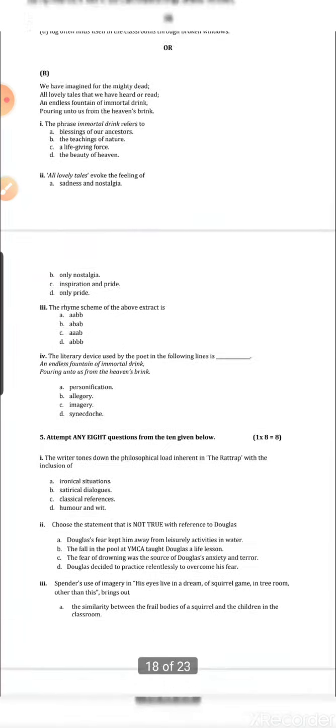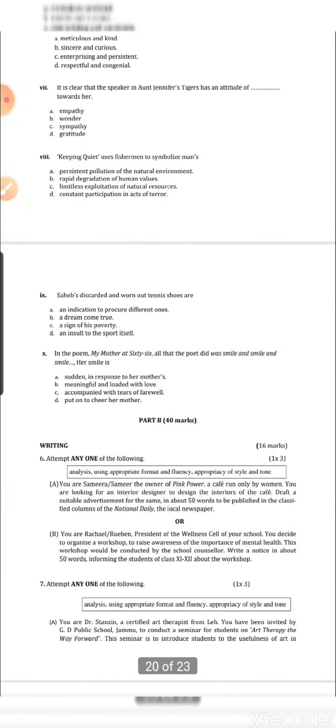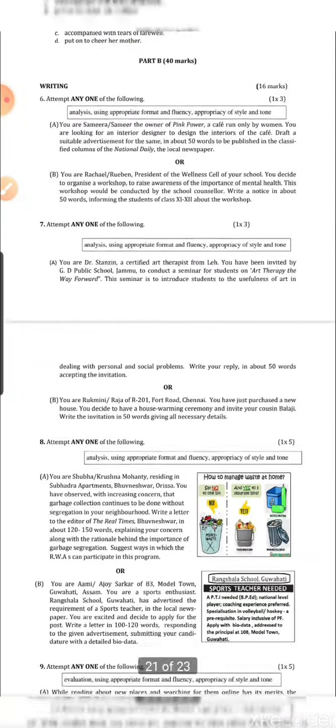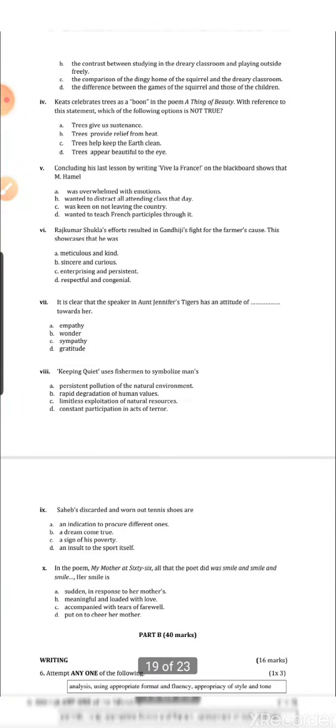Students, we have discussed the literature section today, and in my next video we will be discussing Part B, where the writing and the next literature sections are there. We will see in detail in what manner we are going to prepare ourselves for the boards regarding the writing and the literature part. As I have told you in my last video also, practice makes a man perfect. So I want every one of you to please take out your copy and write down these answers properly in your copy, and that will help you to practice.